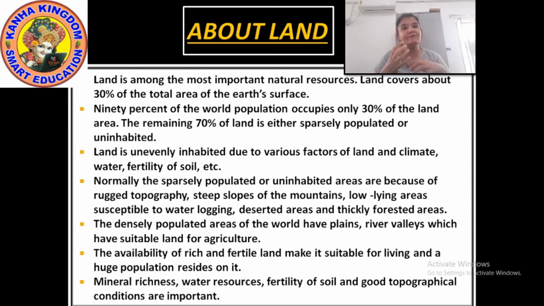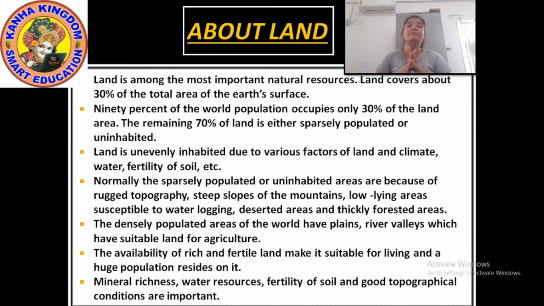So these are all the factors because of which the uneven distribution of population is there. Why some places are sparsely populated, and why some places are densely populated. Because of land, climate, water, fertility of soil, everything matters here.